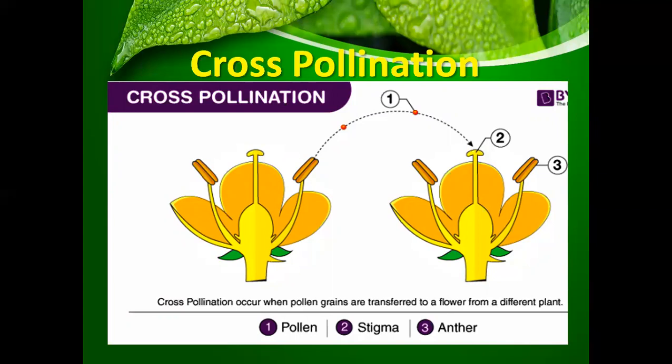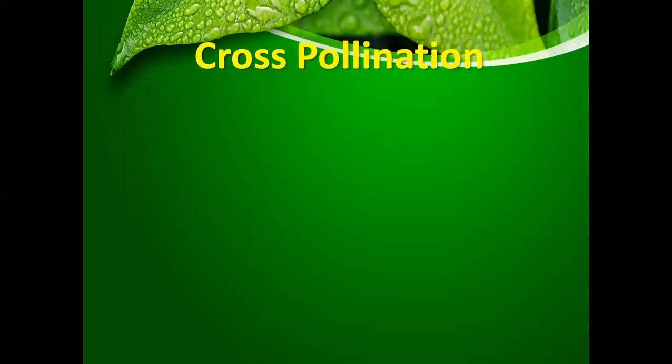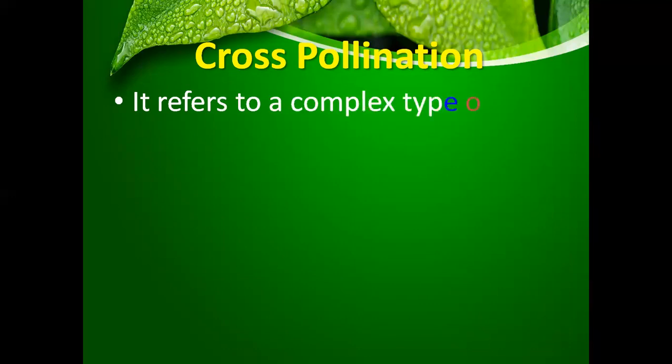Okay, so if we talk about cross pollination, it refers to a complex type of pollination.